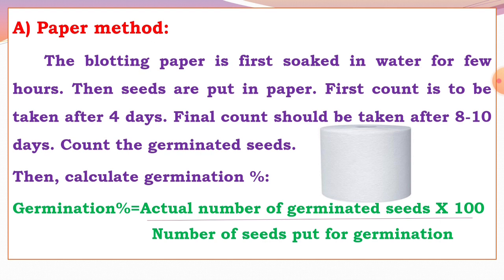Then calculate the germination percentage of the seeds using the formula: actual number of germinated seeds divided by number of seeds put for germination, into 100. By using this formula you have to calculate the germination percentage of that seed. This is the paper method.